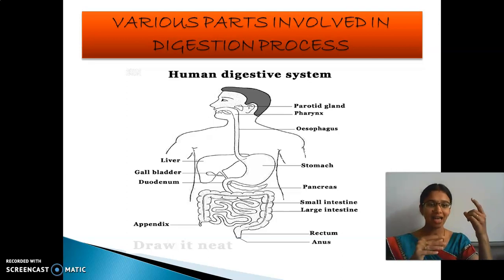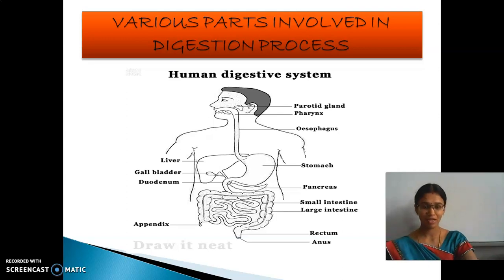So these alimentary parts and then these glands together form the digestive system. The path which is followed by the food is called the digestive tract. And then what are all the parts? These alimentary parts plus the glands together form the digestive system of human beings.